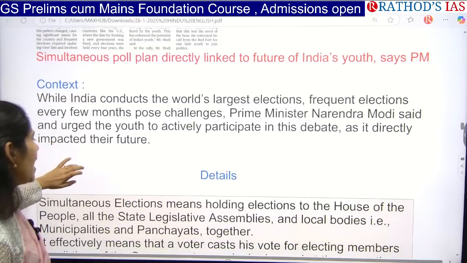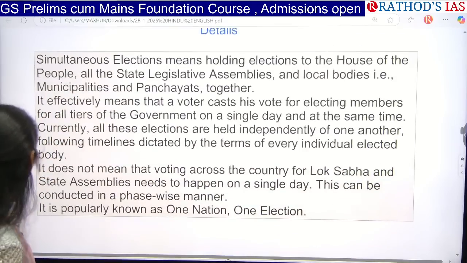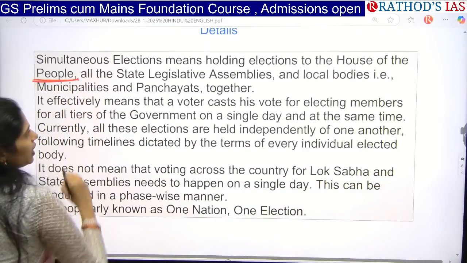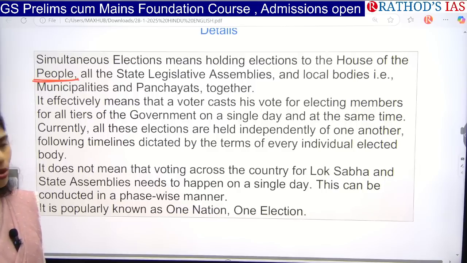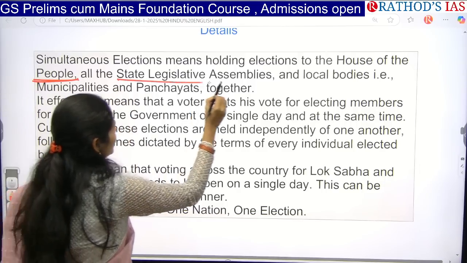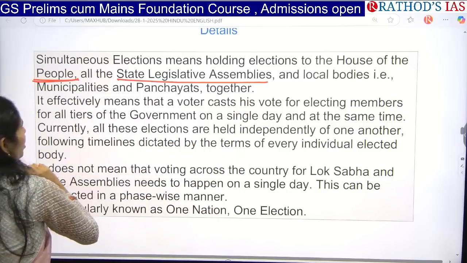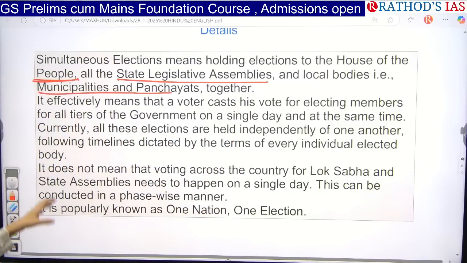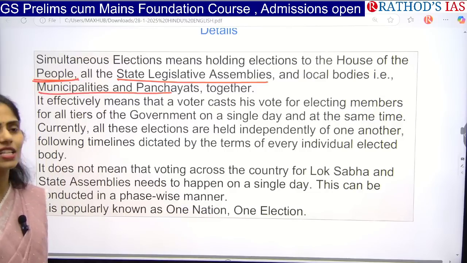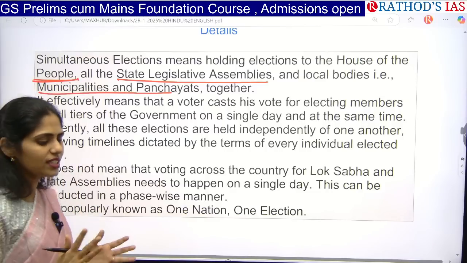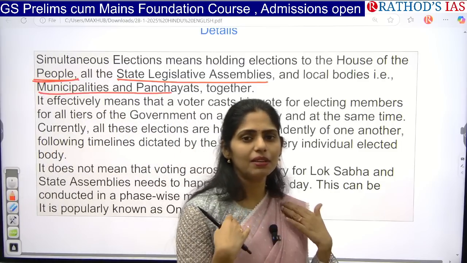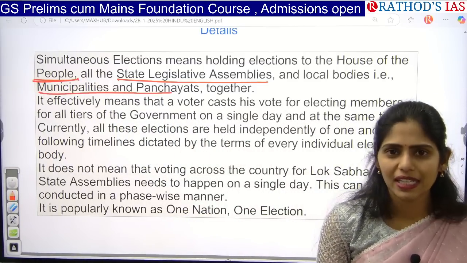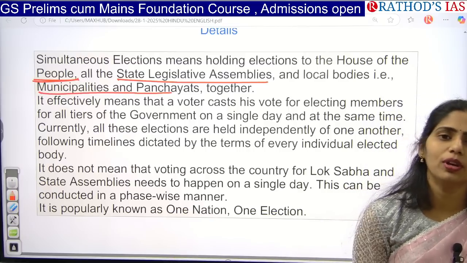And if you see some facts regarding simultaneous elections, we are going for elections for the House of the People, that is Lok Sabha, and the Assemblies, that is legislative assemblies, as well as local bodies, that is panchayats and municipalities, together. And here it effectively means that the voter casts the vote. So whenever we are doing simultaneous elections, if I am going for voting in my polling booth, I will be submitting my details there and entering the polling booth.